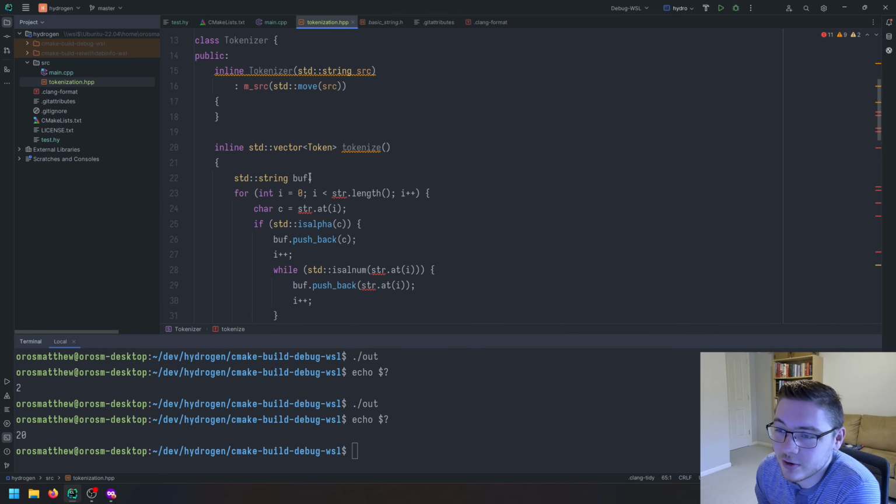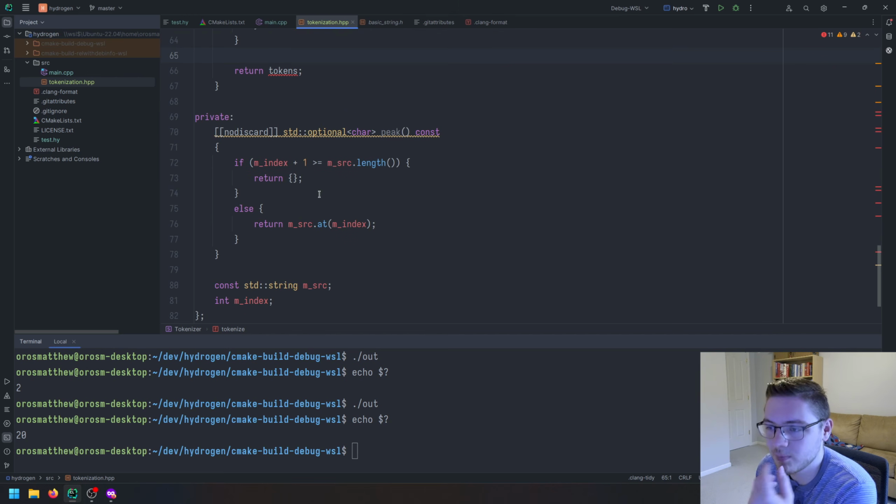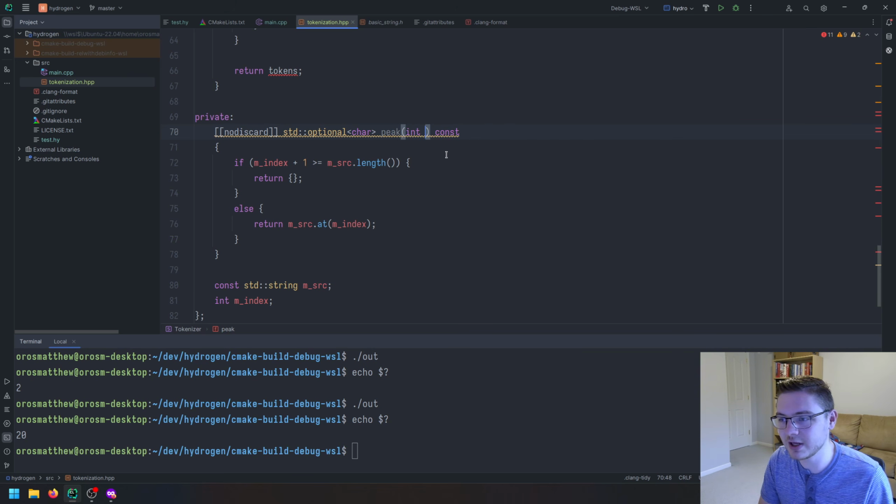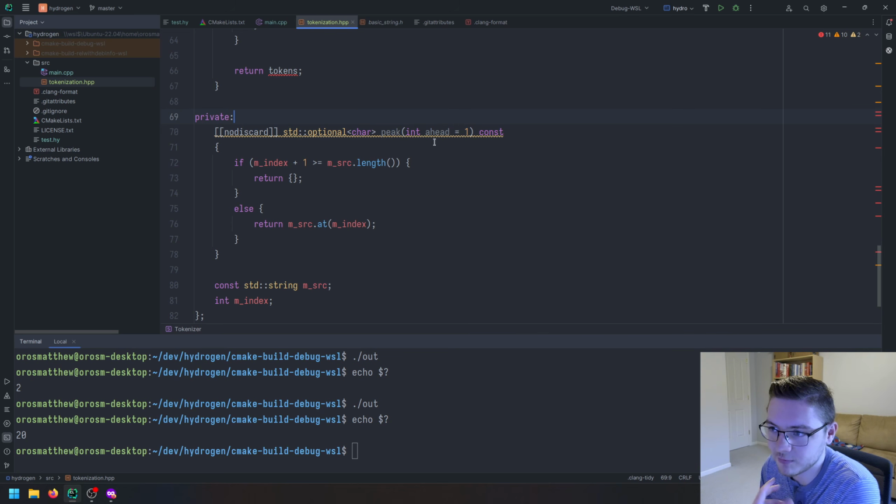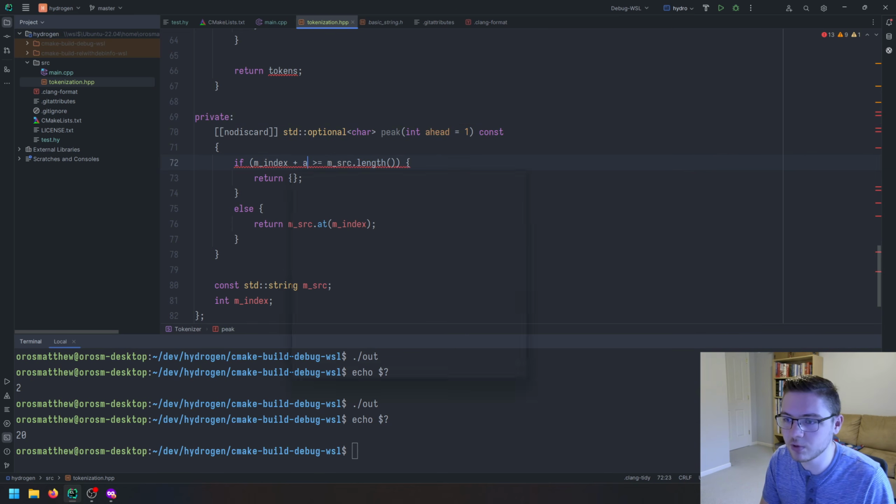Okay, so we have our buffer. So that's peek, but I do want the option to peek ahead multiple characters instead of just one. So the default is just to peek ahead one. We'll have an int, like how many to peek ahead, or maybe we'll just call it ahead, and we'll make the default 1. So if you don't pass anything, it's only going to peek ahead 1, but you can peek ahead 2 characters, right? And so instead of just 1, we can put ahead here, just like that.